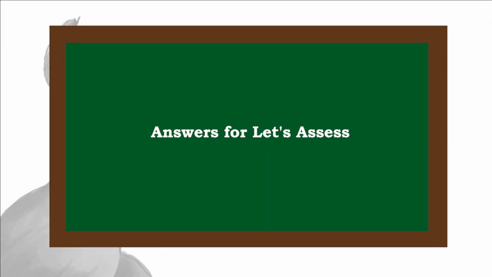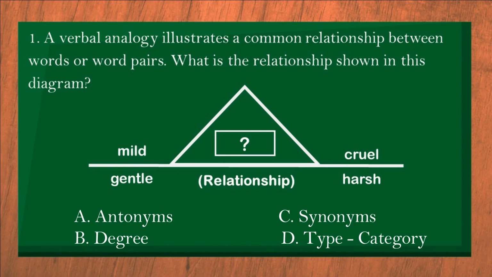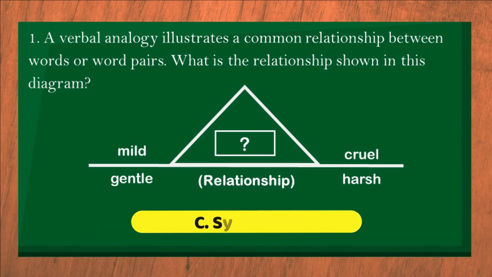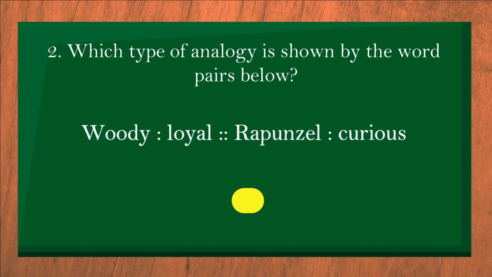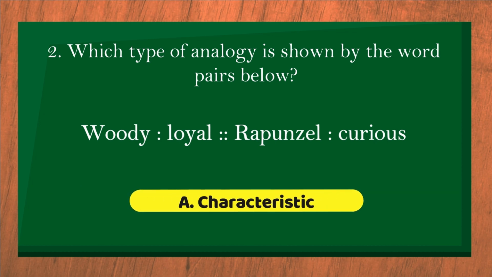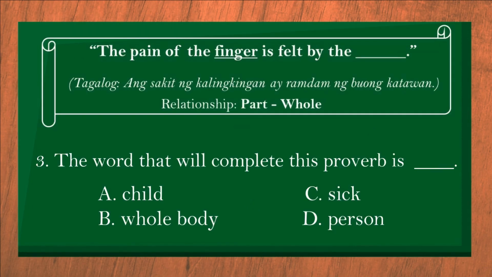This time, let's check your answers. 1. The answer is C, because mild and gentle are synonymous with each other, as well as cruel and harsh. 2. The answer is A, because loyal and curious are words that describe the characters Woody and Rapunzel. 3.